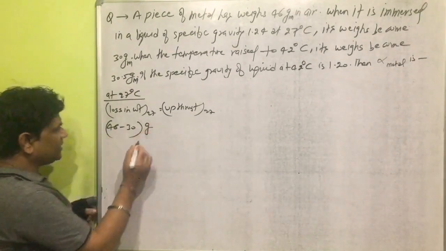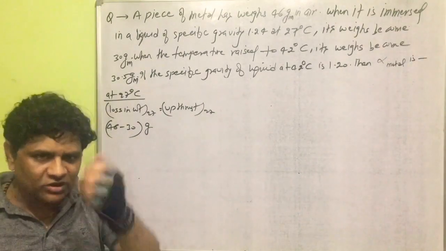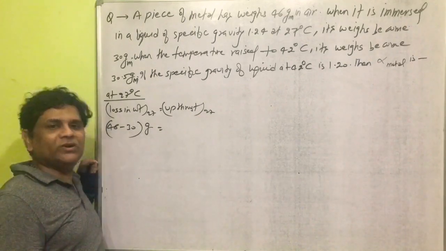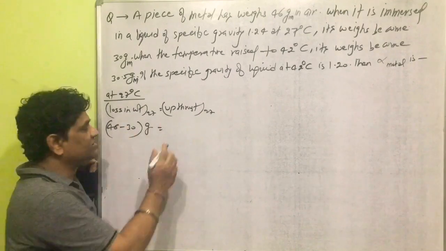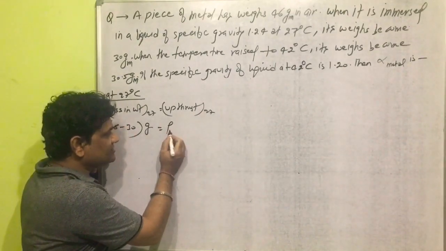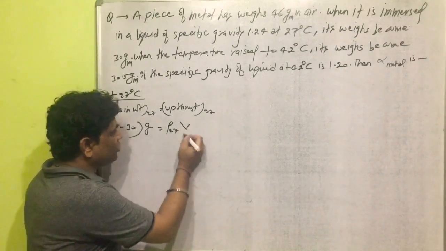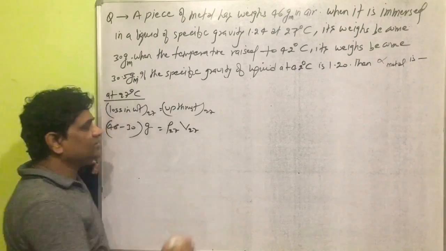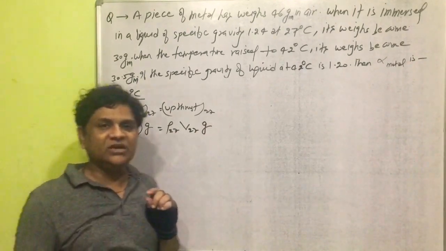If it is multiplied by gravity, this will be converted into loss in weight. Loss in weight is equal to upthrust at temperature 27 degrees Celsius. Upthrust at 27 degrees Celsius is equal to density of liquid at 27 degrees Celsius into volume of the metallic piece in the liquid at 27 degrees Celsius into gravity g.